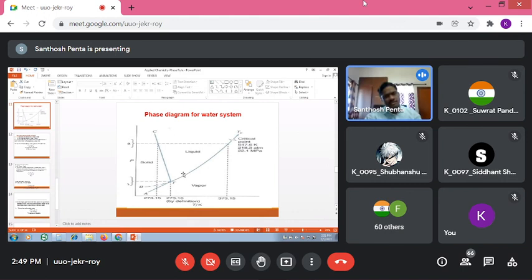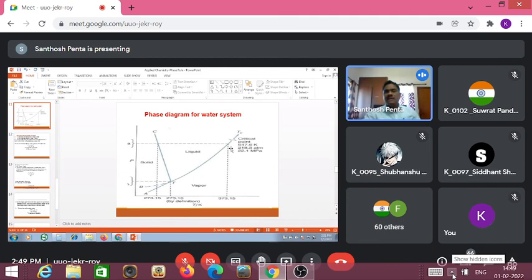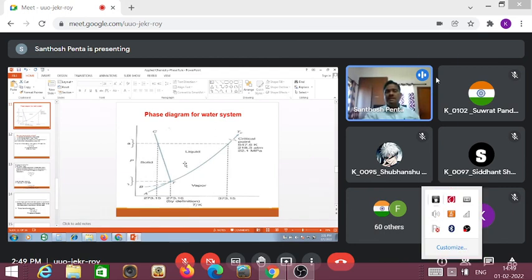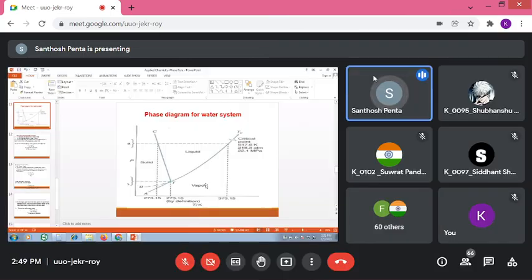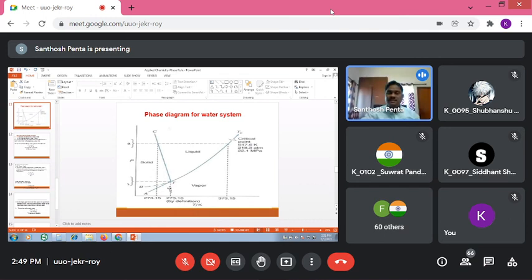Then after that, same story. That same story may be repeated, but you are required to write. Then the next boundary line, the TB boundary line is there. On the TB boundary line, liquid is in equilibrium with vapor. Apply the mathematical formula, F is equal to C minus P plus 2. F is equal to 1. Hence, here to study the equilibrium system on this boundary line, one independent variable factor is required.